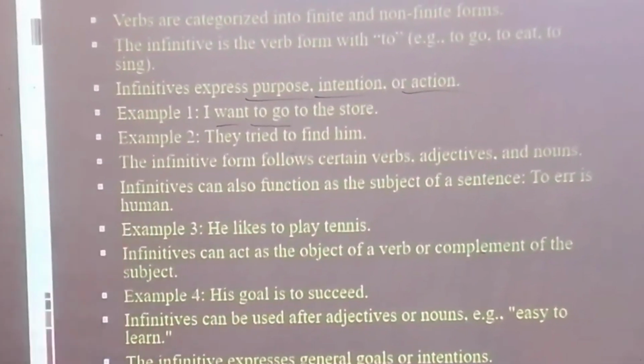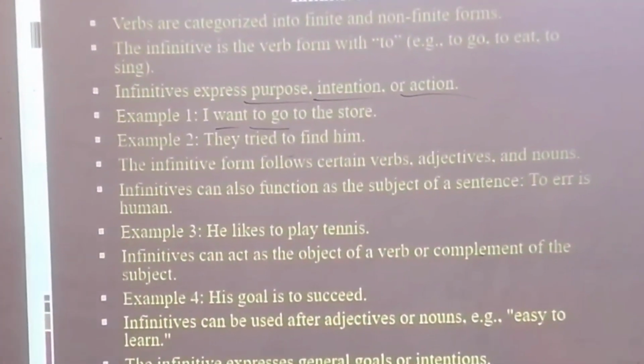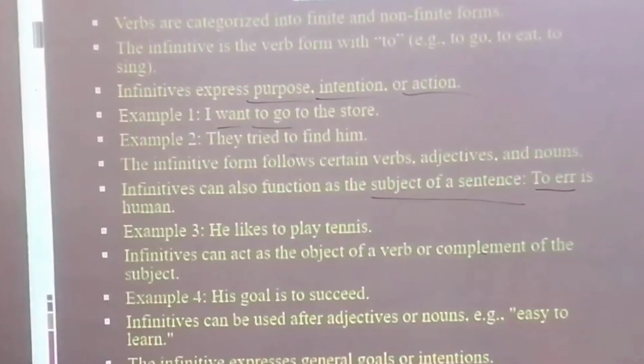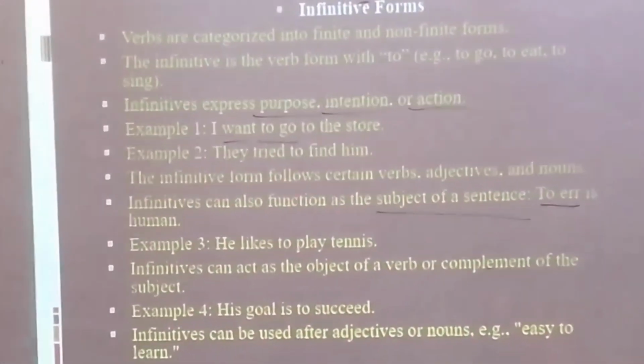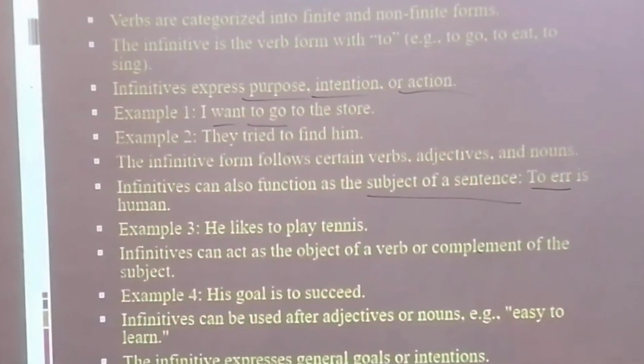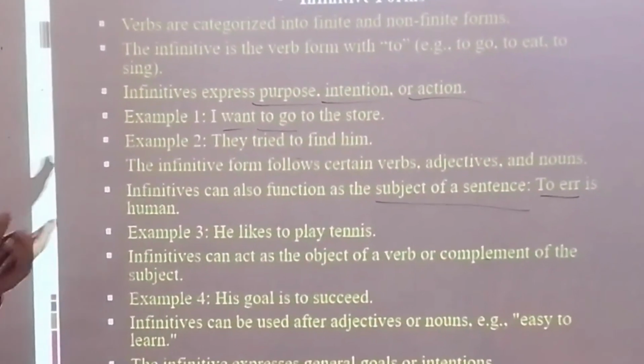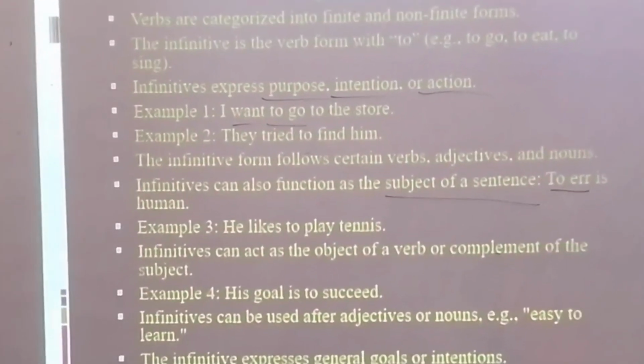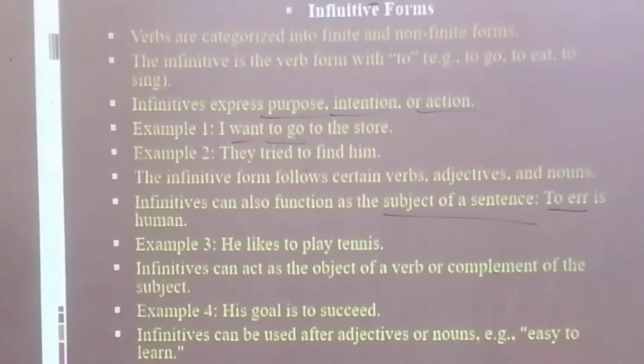Infinitives can also function as the subject of a sentence. They may be the subject of the sentence. To err is human. To make a mistake is human. So it is in the beginning. When it is in the beginning, it is in subjective form. It acts as the subject of the sentence.